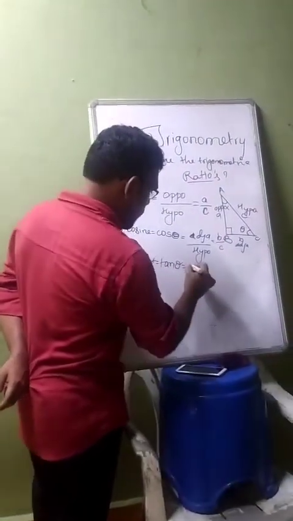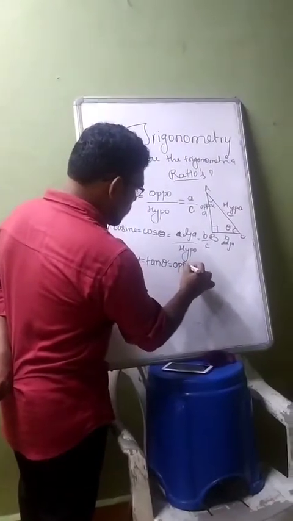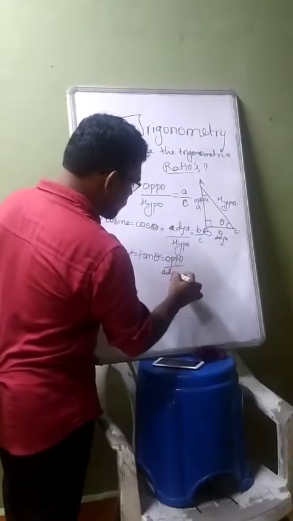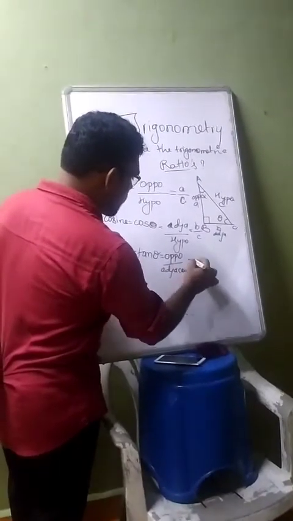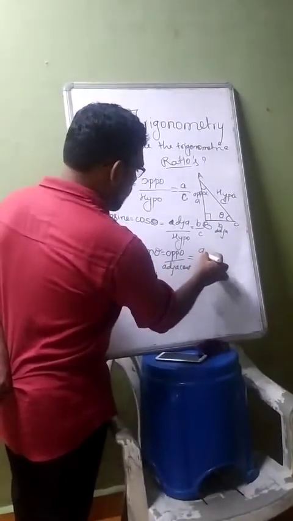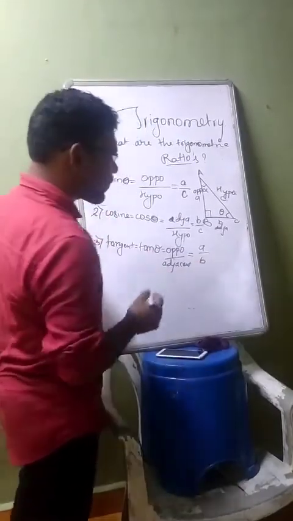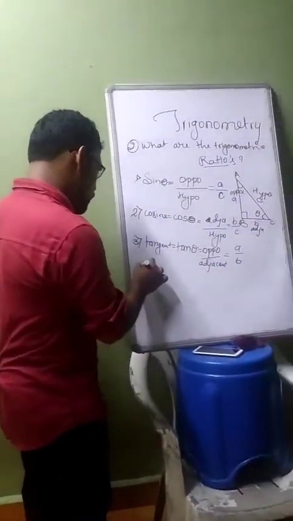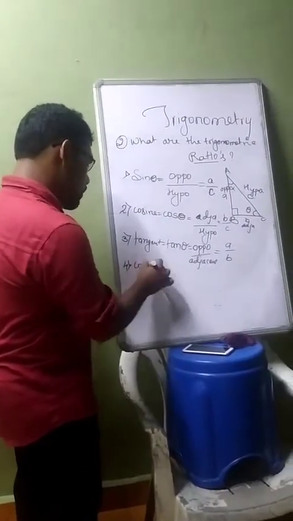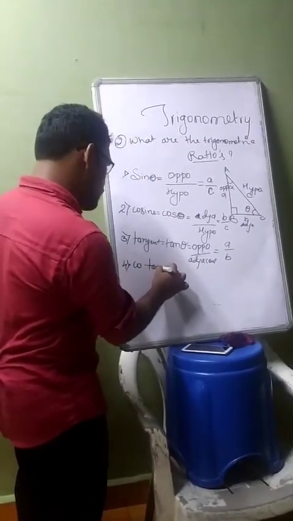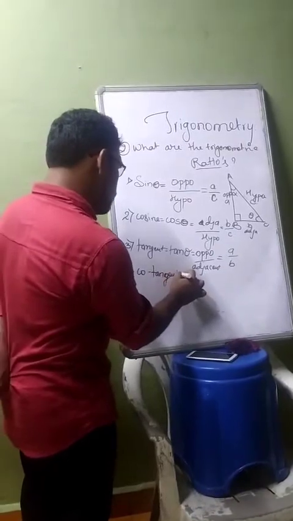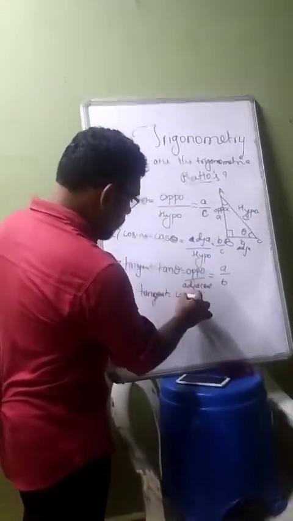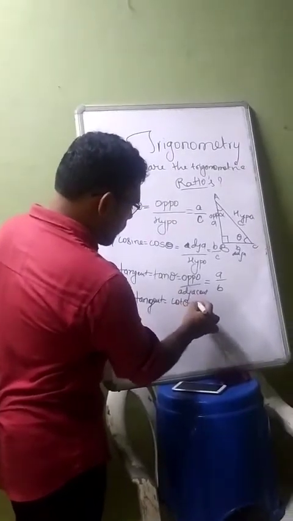It is nothing but opposite upon adjacent, which is equal to A by B. There will be cotangent also for this, which we write as cot theta in short.